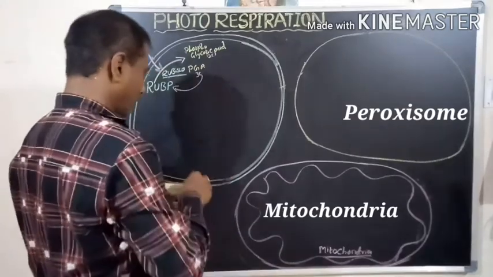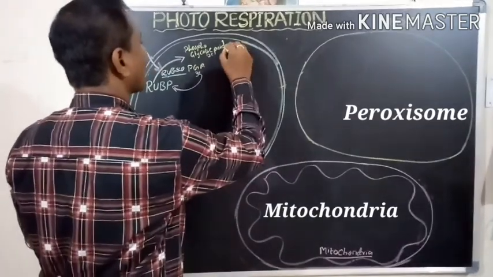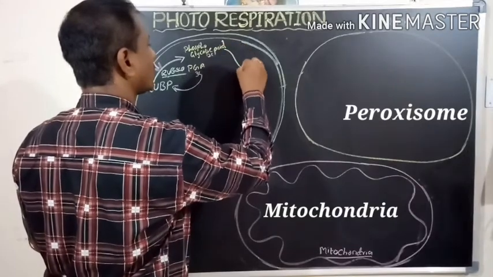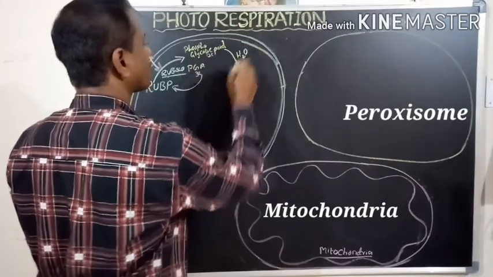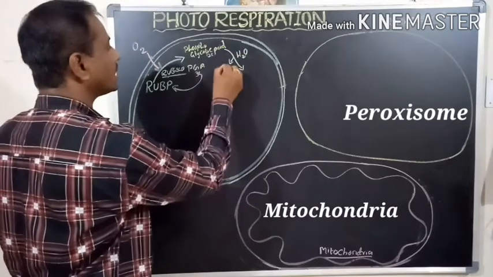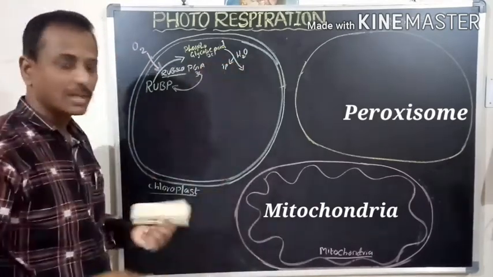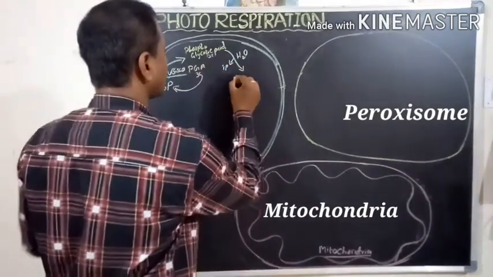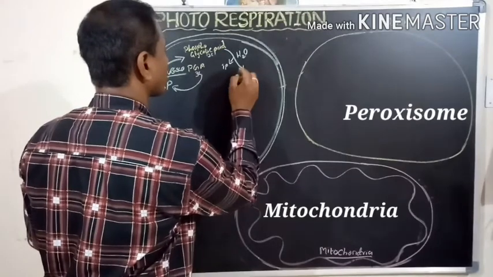Then the second step. The phosphoglycolic acid undergoes hydrolysis in the presence of water. It releases one inorganic phosphate and forms glycolic acid.